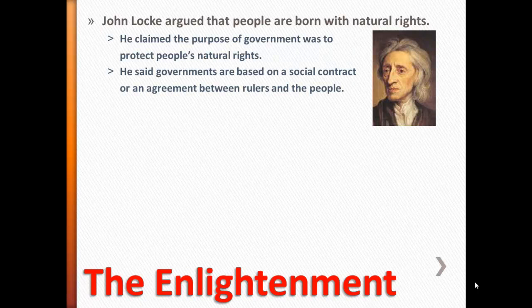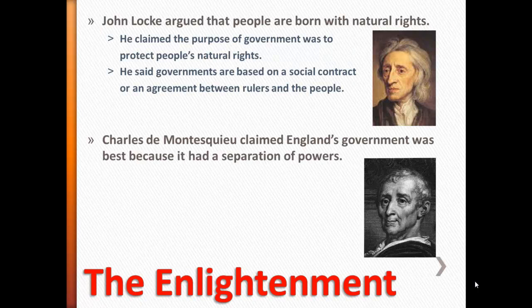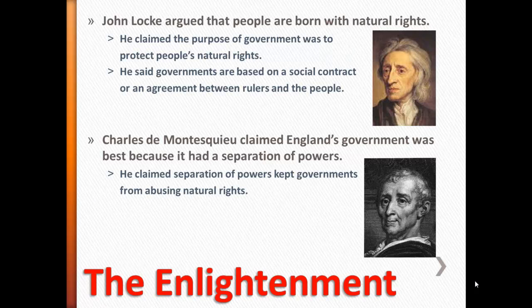Now, Thomas Jefferson really liked John Locke's ideas, and he included many of them in the Declaration of Independence. Charles de Montesquieu, a French philosopher, claimed that England's government was the best because it included separation of powers. That was power that was shared between the king and Parliament, which consisted of two houses, the House of Lords and the House of Commons.